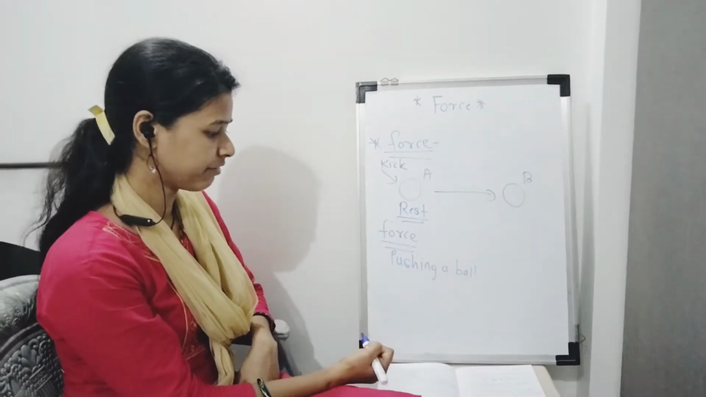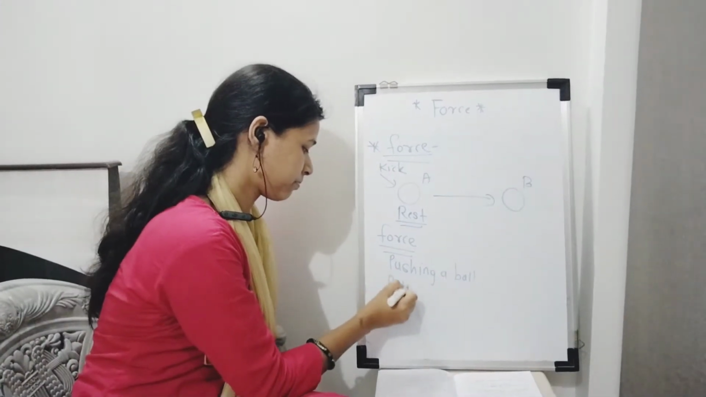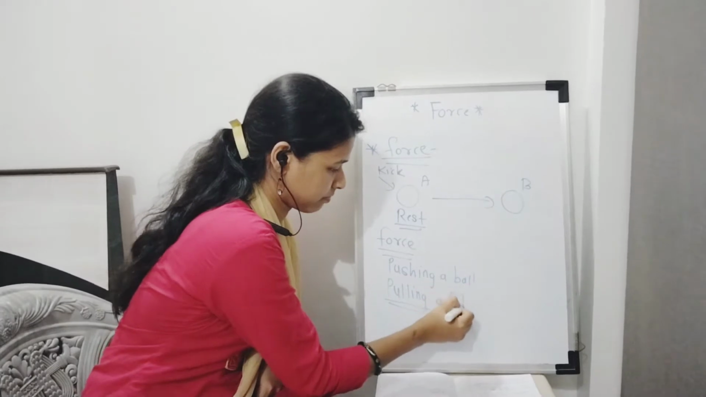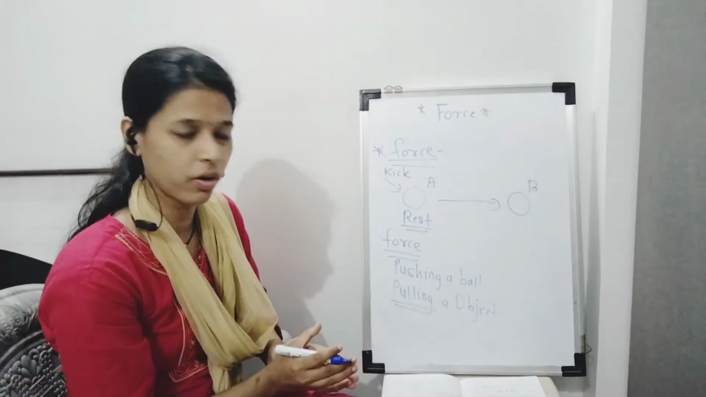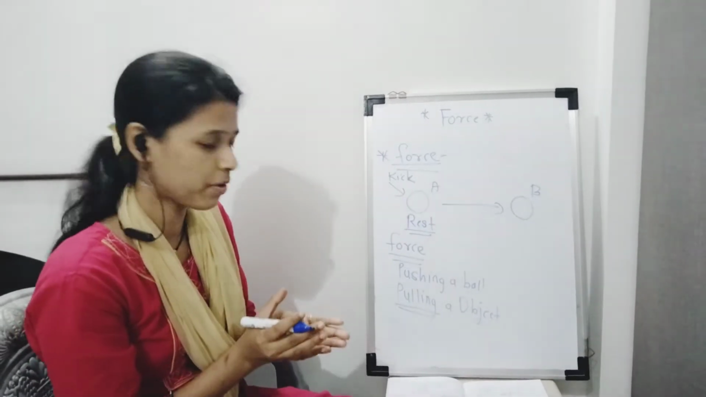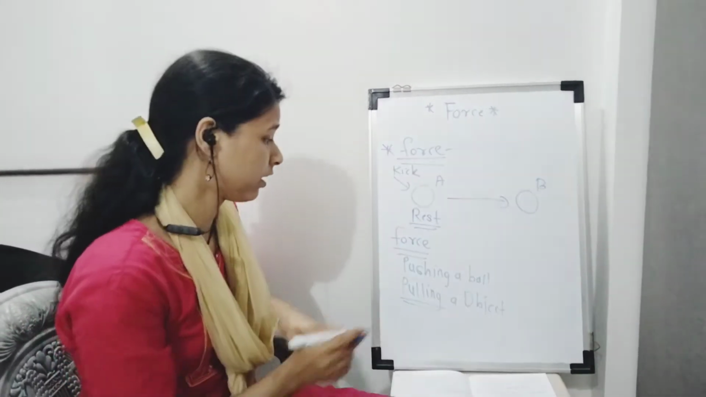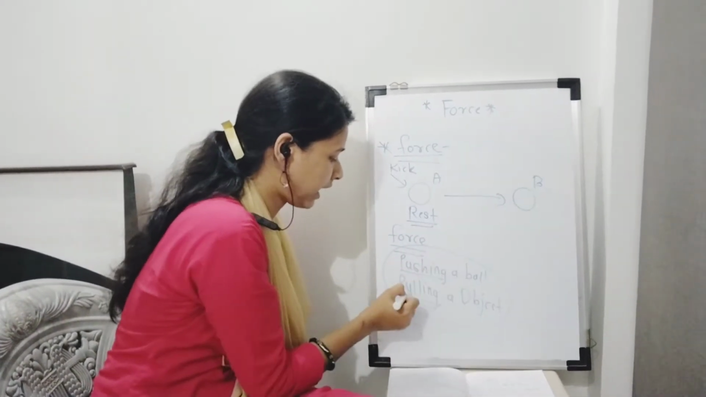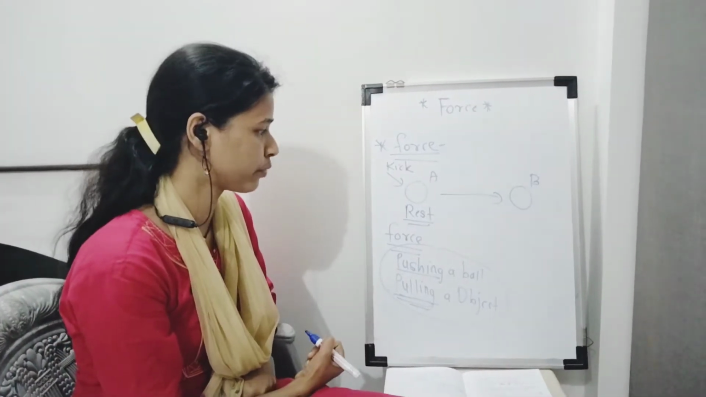Another one, the second one, is pulling. Pulling means pulling an object. When someone catches the ball, they pull that object towards themselves. So it is called pulling. So the main concept of force is the pushing and pulling of any object. This is called force.